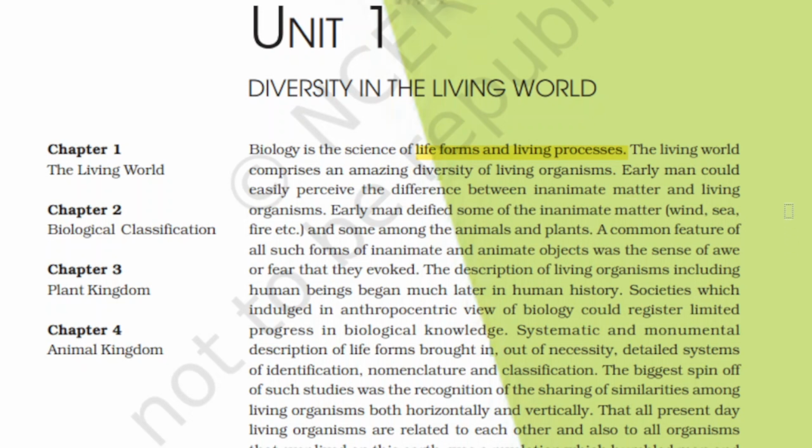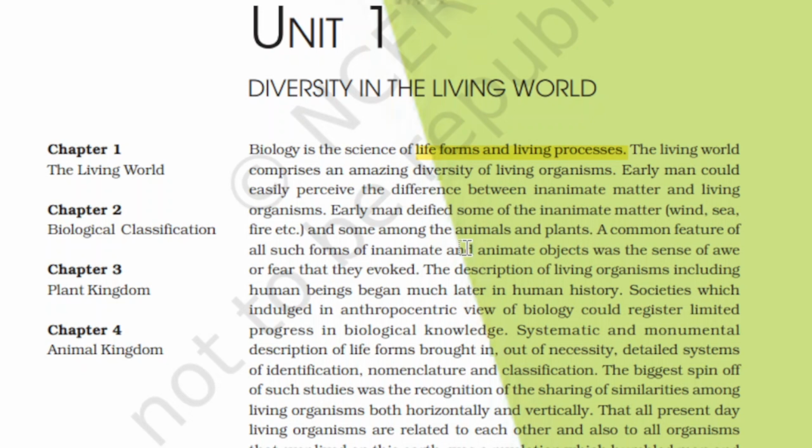The description of living organisms, including human beings, began much later in human history. What does it mean? It means how you define the different living organisms, including human beings, began later, not early in history, but later in human history. Societies which indulged in an anthropocentric view of biology could register limited progress in biological knowledge. Because earlier societies were mainly indulging in an anthropocentric view of biology, they had limited progress.